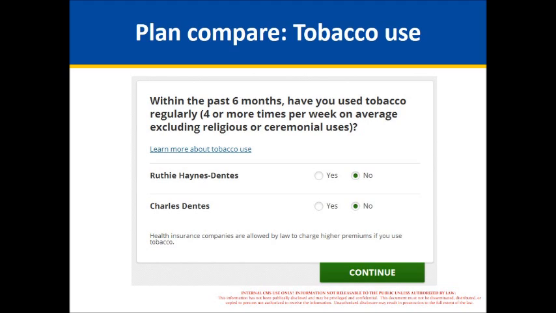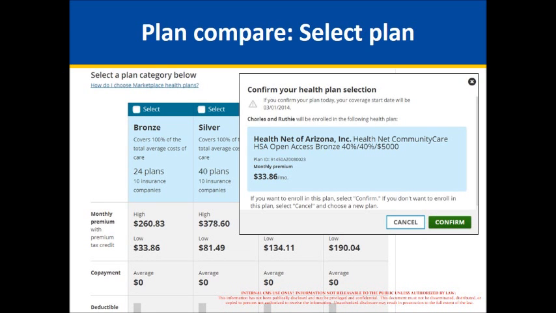And so the person can either say yes or no to that, and this is one of the few times when we ask people to provide this kind of information, because it can impact their premiums, as it informs you down there at the bottom. So they indicate whether or not they use tobacco. And then if you go to the next screen, they move on to the next step, which is selecting a plan. So they select a plan, and they can view their monthly premium, as you see here, and it can show what it looks like with the tax credit applied.